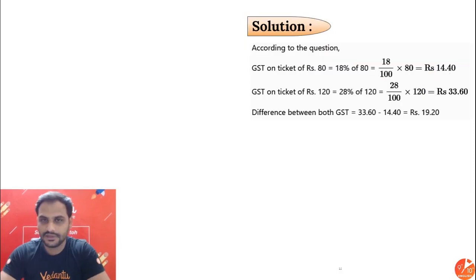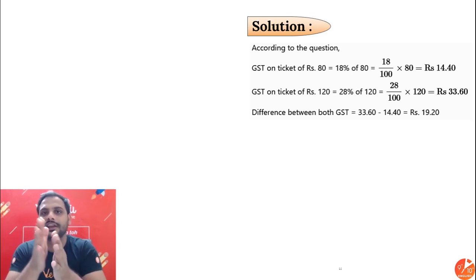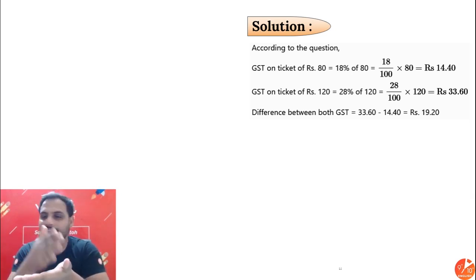Alright beta, so this is all in today's class. Now let me tell you, this is just the introduction. I have tried to make the theory of this topic as easy and as interesting as possible. Now in the next session, we'll be solving some amazing questions in which the transaction will be happening from the wholesaler to the dealer to the consumer. Those questions are very important from your examination point of view. So I'll see you soon in the next class.